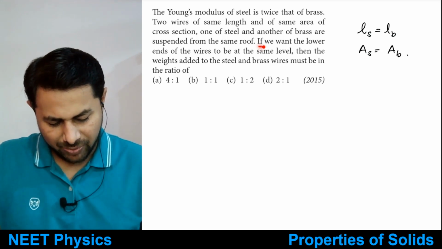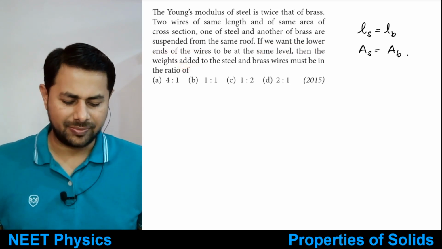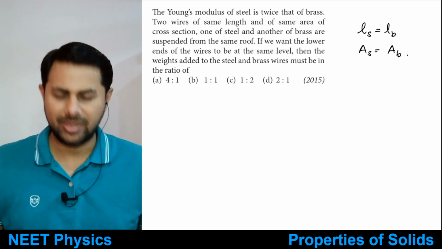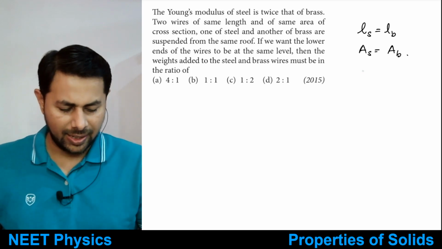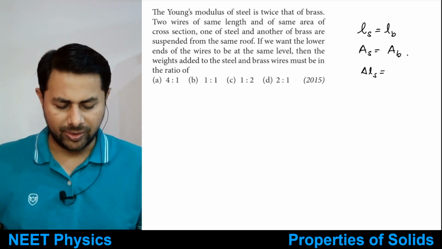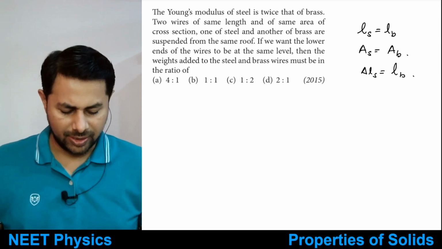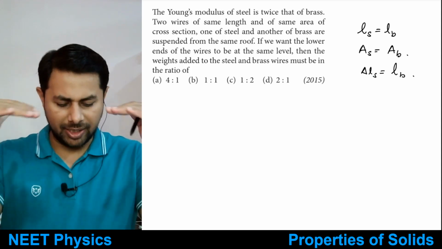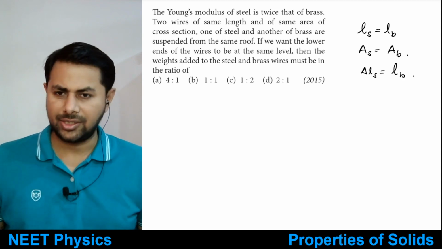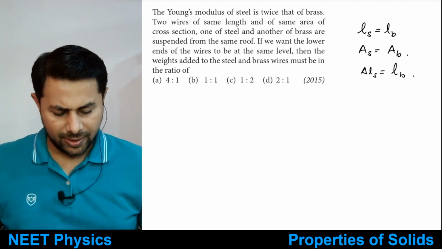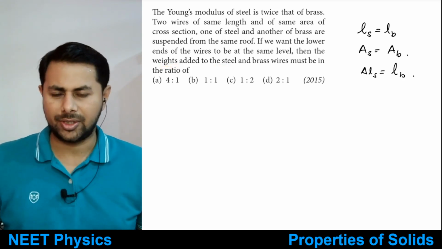What else? If we want the lower ends of the wires to be at the same level, then the weights to be added to the steel and brass wires must be in the ratio of. So again, you want the lower ends at the same level, which means delta L in steel is also equal to delta L in brass. Length is equal, they are suspended from the same level, and you want their lower ends at the same level, meaning change in length is also equal, right? Then what is the question? The weights added to the steel and brass wire must be in the ratio of.